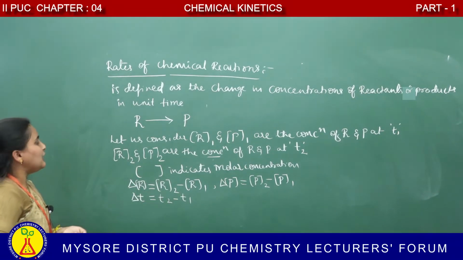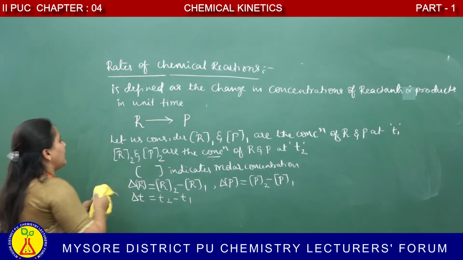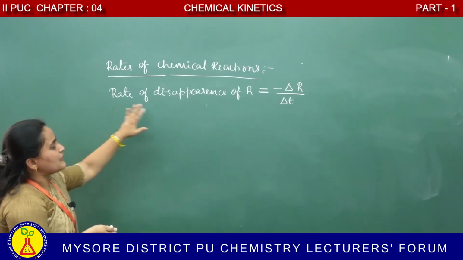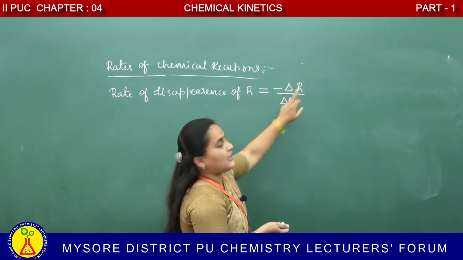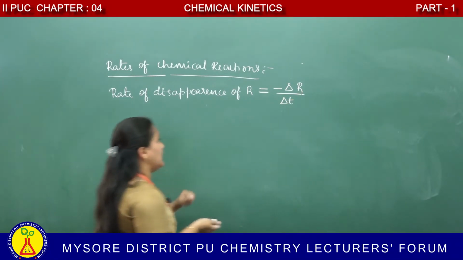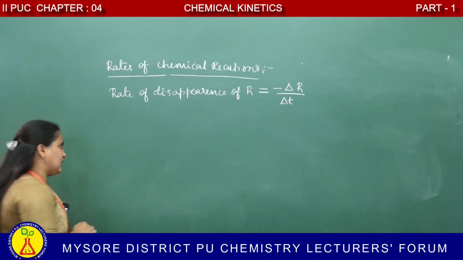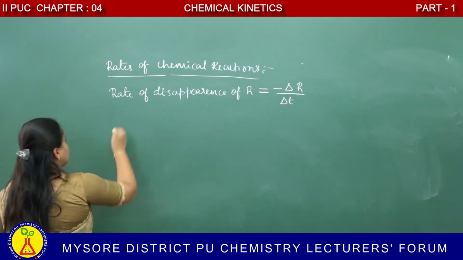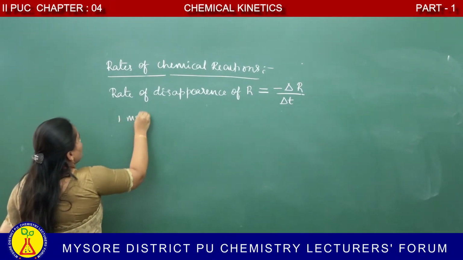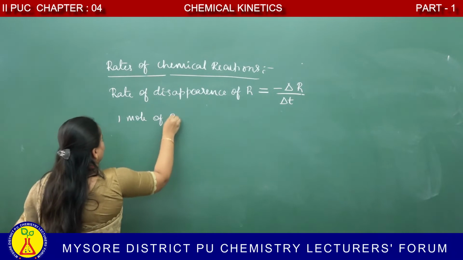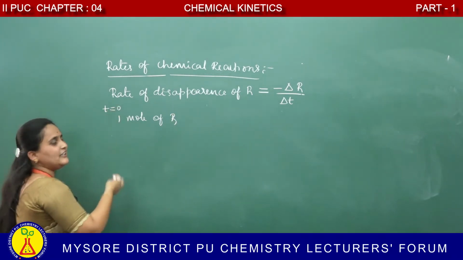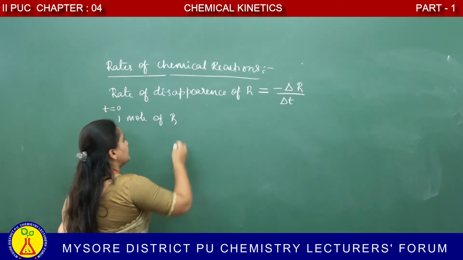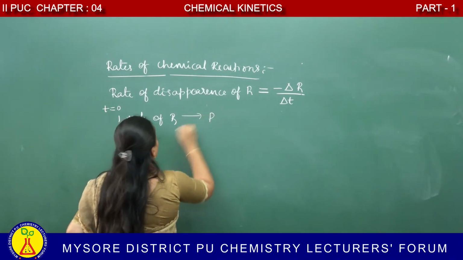Then, rate of disappearance of reactant. Rate of disappearance of reactant is given by minus delta R divided by delta T. Why is it a negative sign? Let me take an example. Initially, at time t equal to 0, there is 1 mole of reactant giving rise to product.